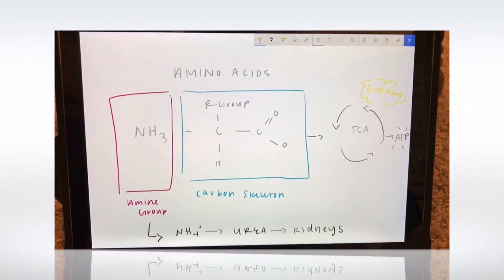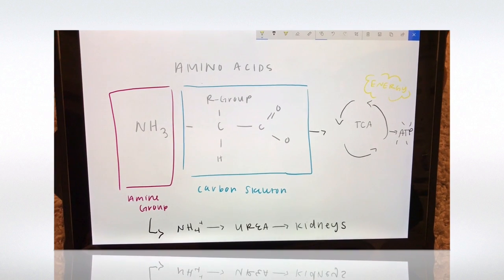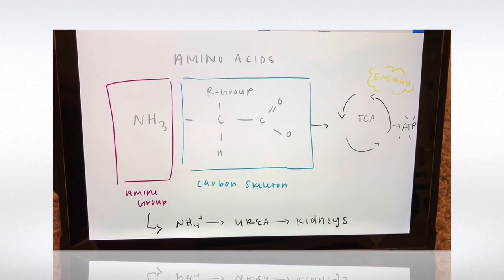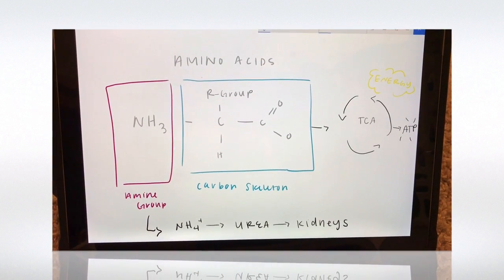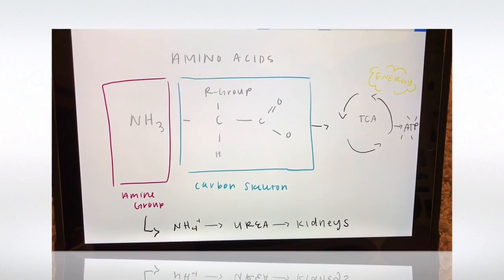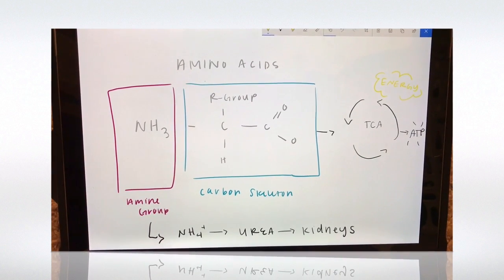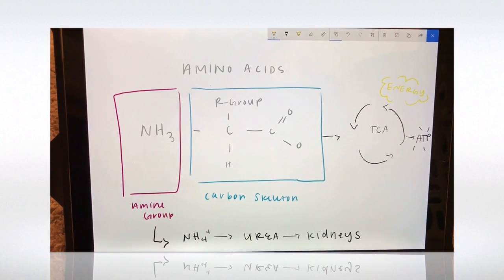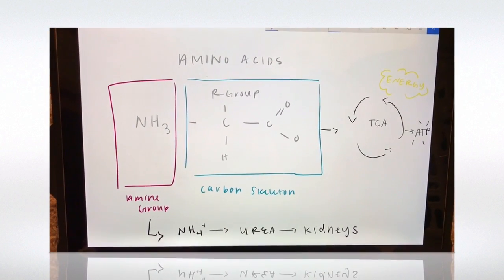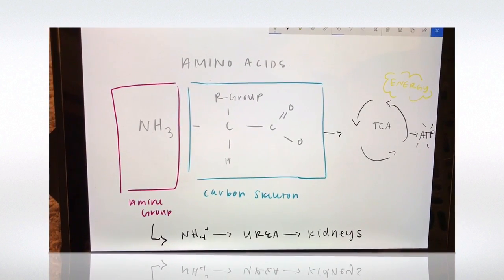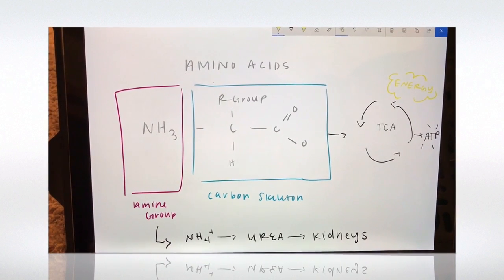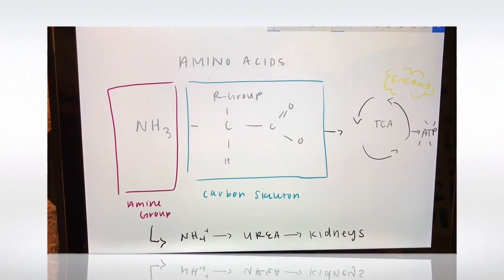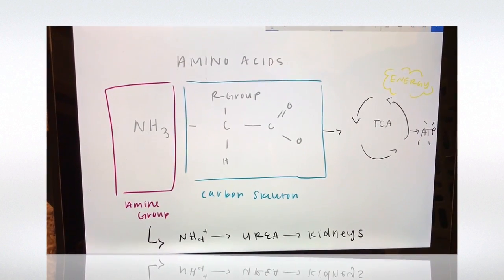So if we go back to the amino acid structure, during deamination, the amine group is formed into ammonia as it combines with a hydrogen, which is then neutralized to urea, which is then sent to the kidneys, which will be excreted through the urine. The carbon skeleton, however, is then fed into the TCA cycle as a fuel substrate. This is where the deaminated protein produces the energy.